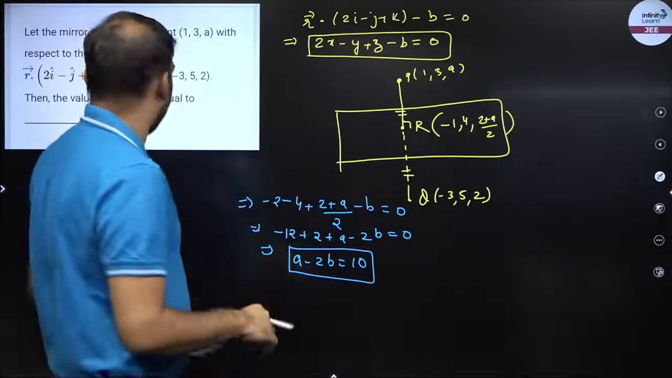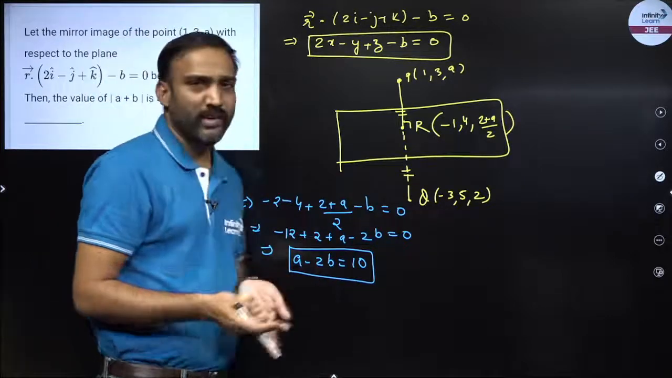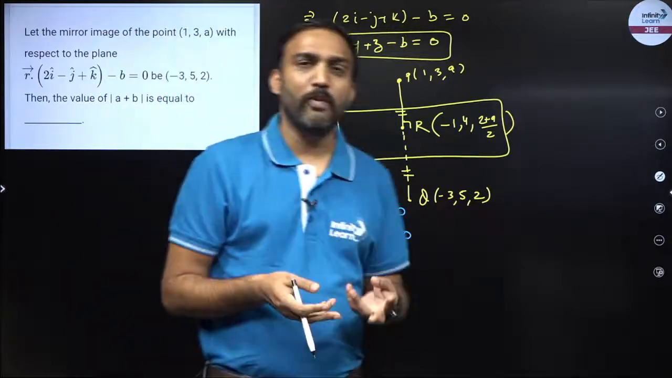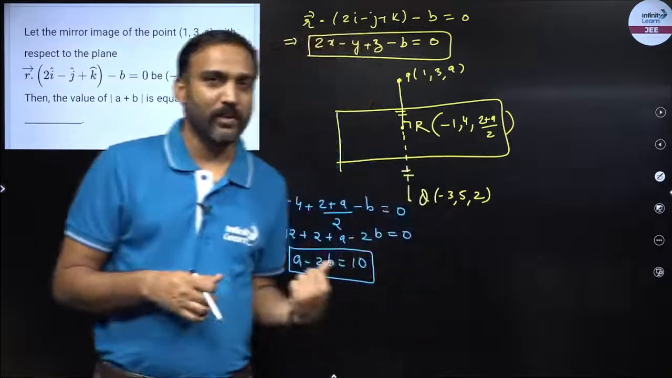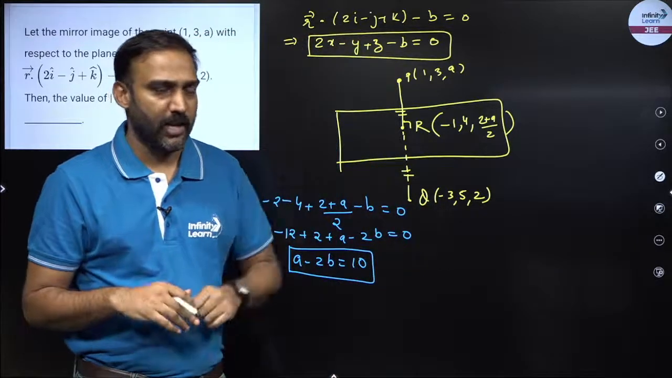I need to find out modulus of a plus b. So I need to find out a and b, right? So for two parameters I need two equations. I got one equation. I need to think of another equation in a and b.